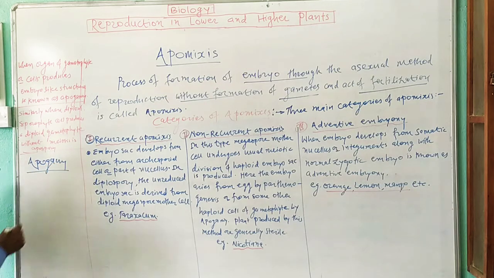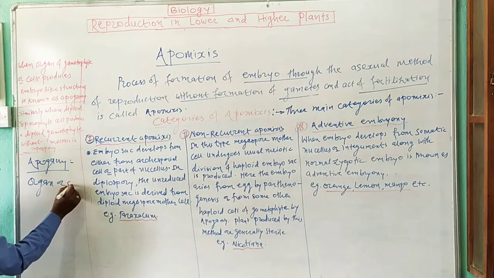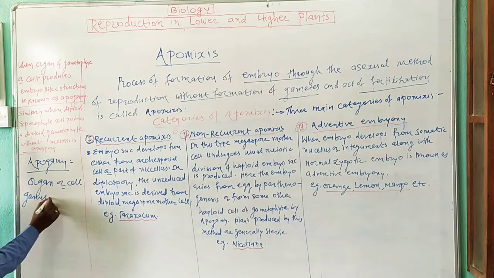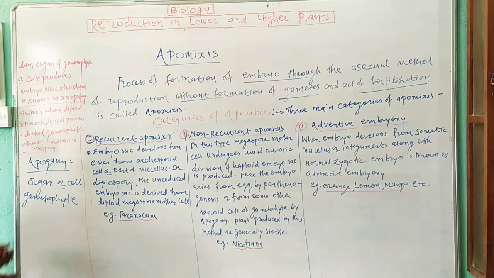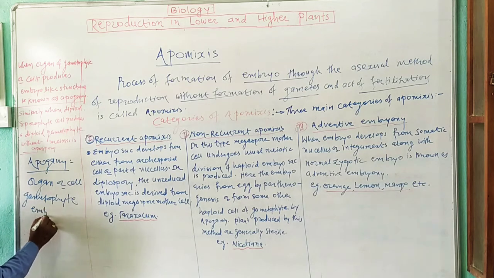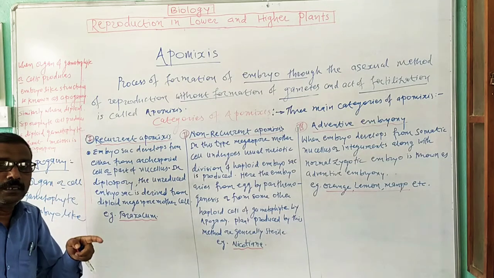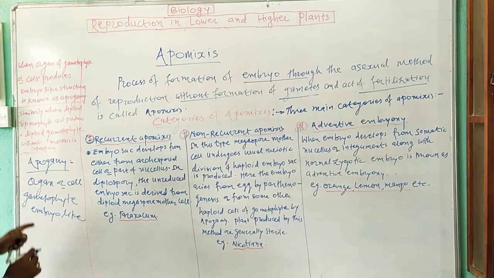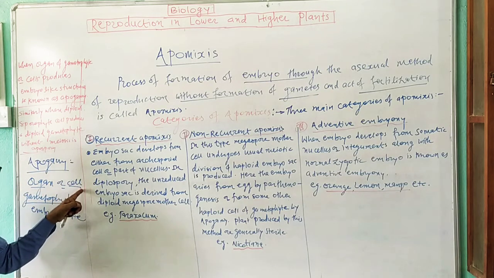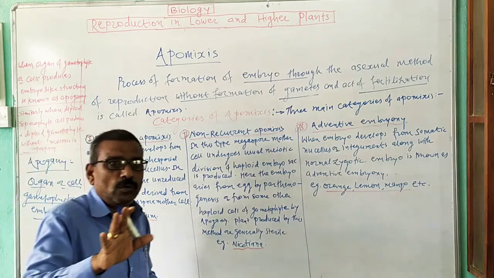When an organ or cell of gametophyte gives rise to an embryo-like structure, that is known as apogamy.